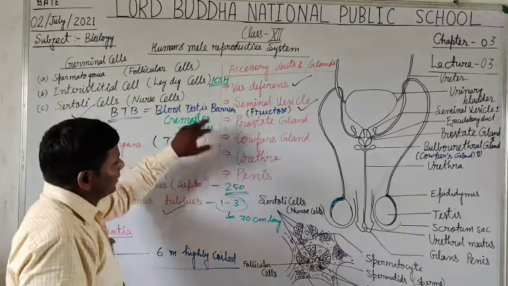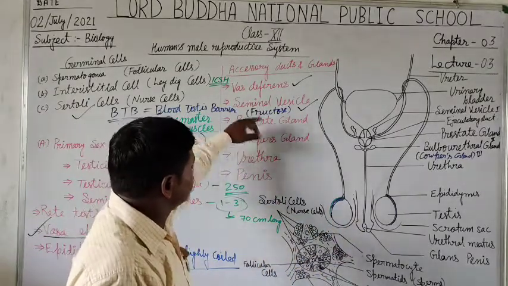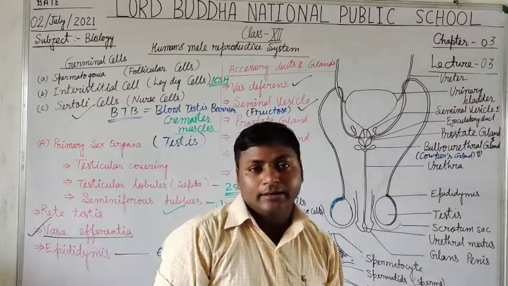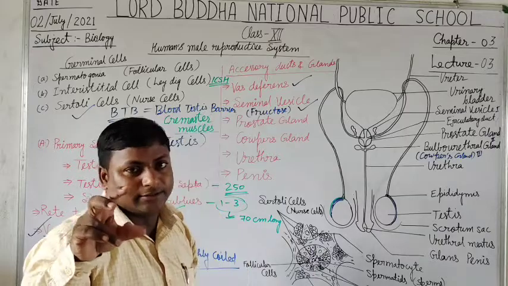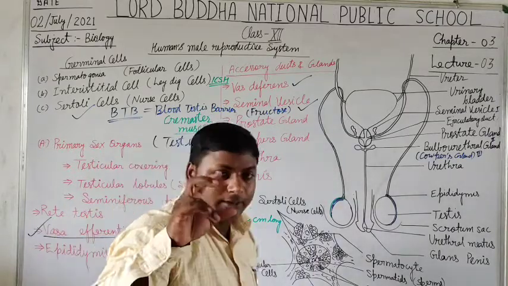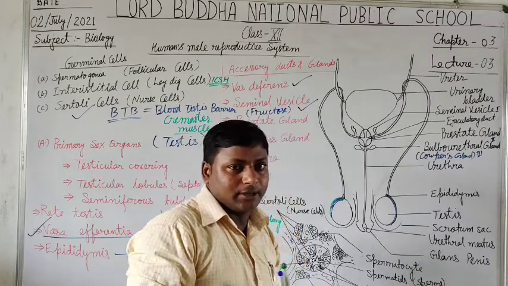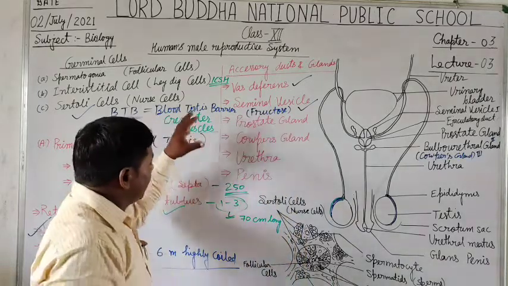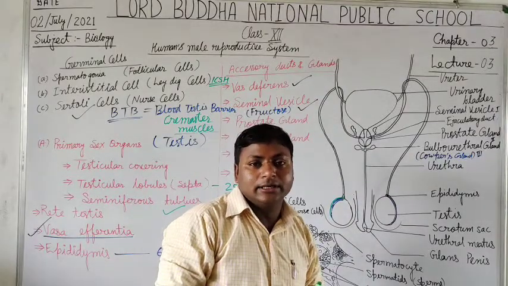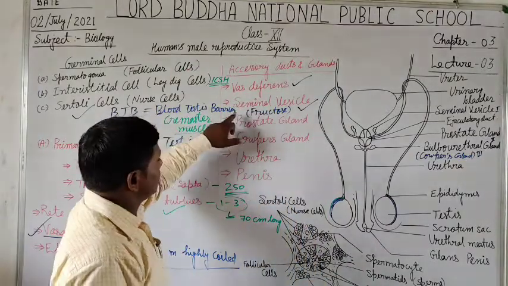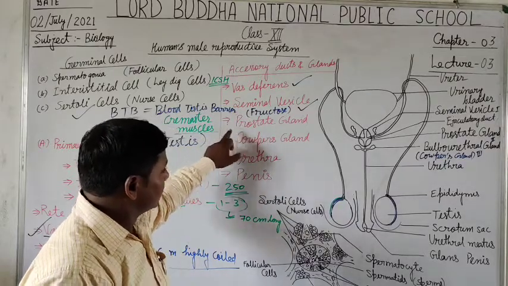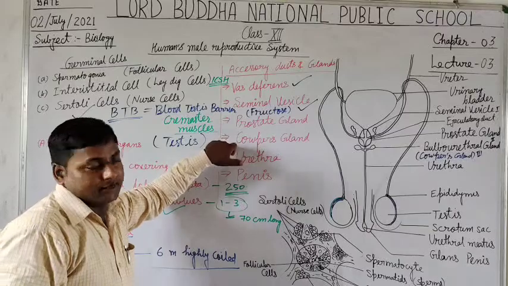With these secretions, the sperm gets converted into semen, and only about 10% is formed by the sperm, and the rest 90% of the semen is formed by the secretions of the seminal vesicle, fructose, prostate gland, and Cowper's gland.